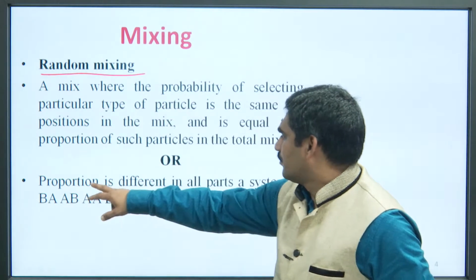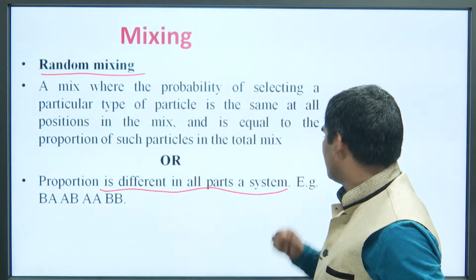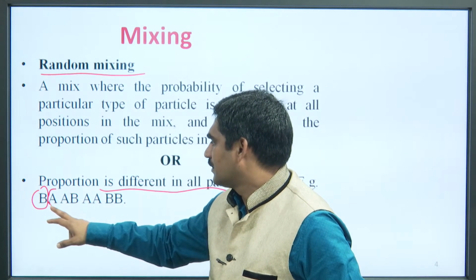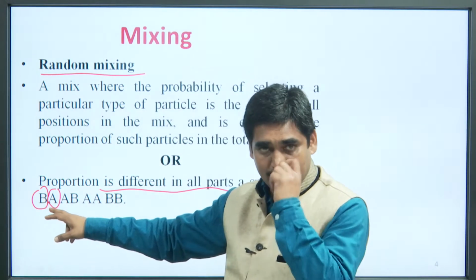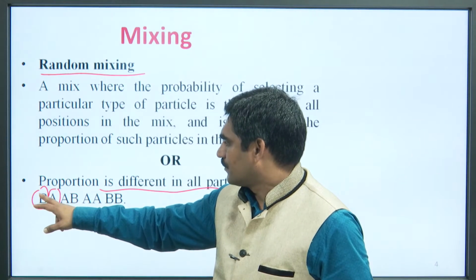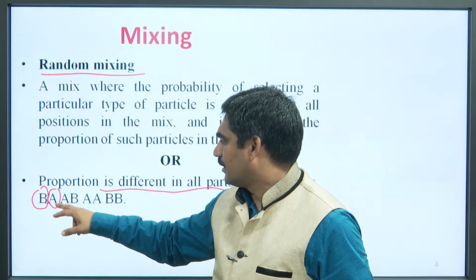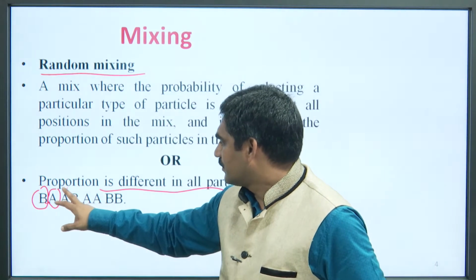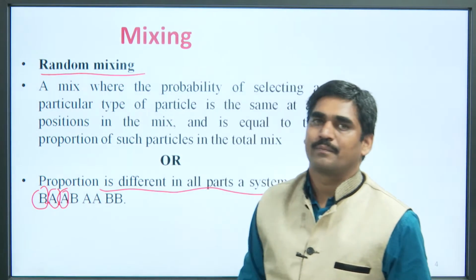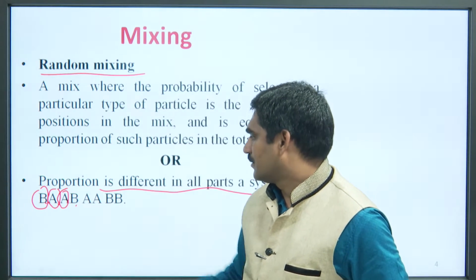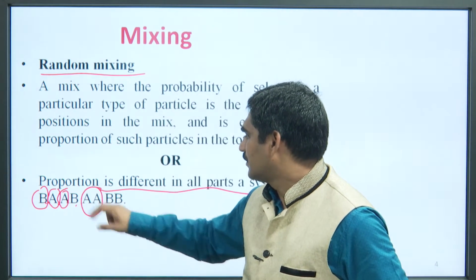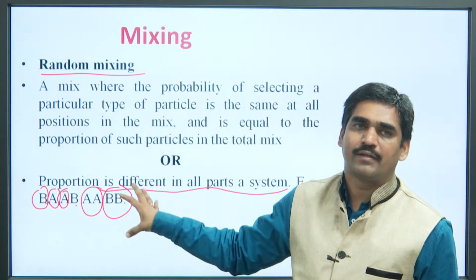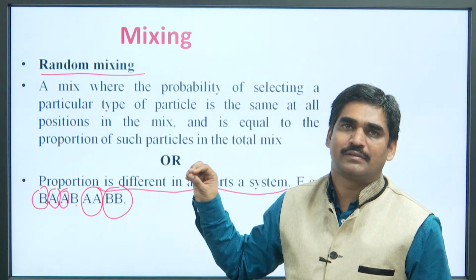For example, the proportion is different in all parts of the system. Suppose B is one component, A is another. Here B, A, B is lying adjacent to A. After that, one more A is there, then again B, then double A, then double B. So, no fixed pattern is followed in this type of mixing.